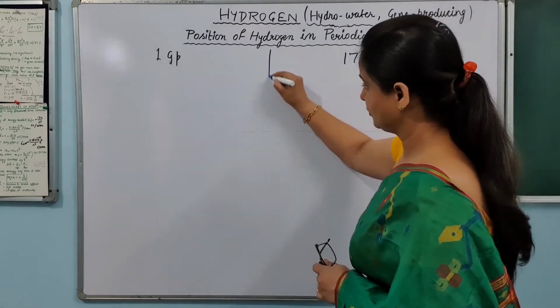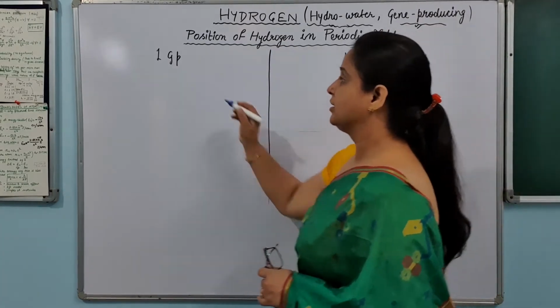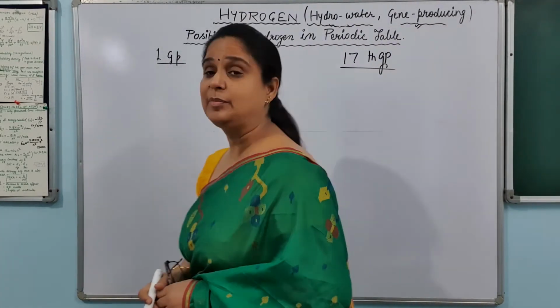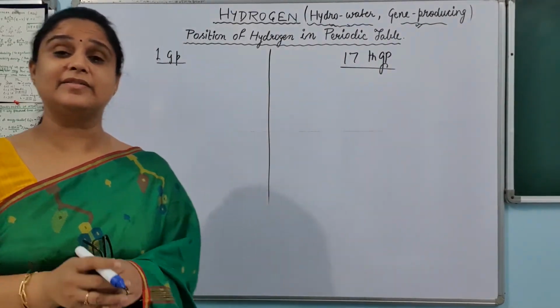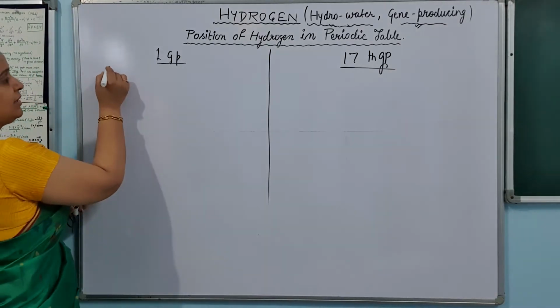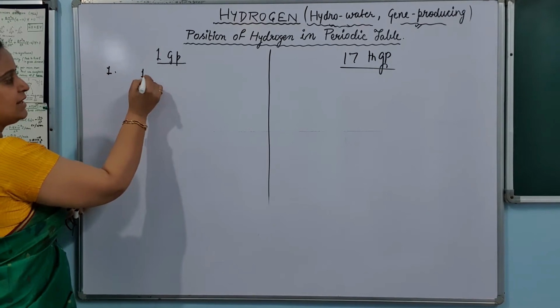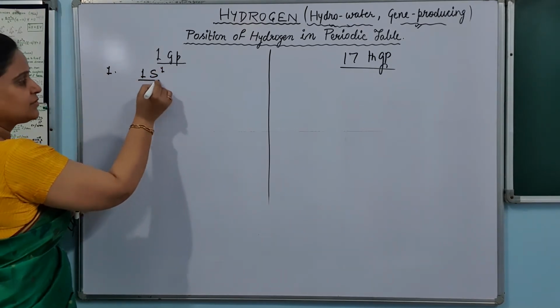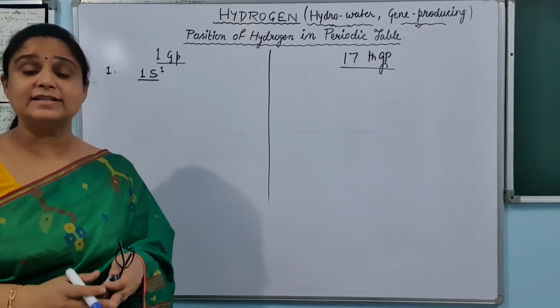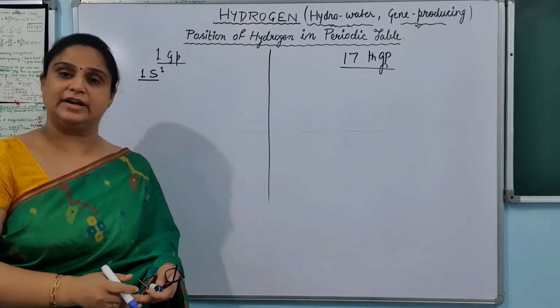Okay, so here on the left hand side I will be mentioning the properties which are resembling the first group, and on the right hand side I will be keeping the properties which are resembling the 17th group. First I am taking the properties which are resembling the first group, and we know that the configuration of hydrogen is 1s1, and just because the hydrogen configuration is 1s1, it has a tendency to lose one electron, because in